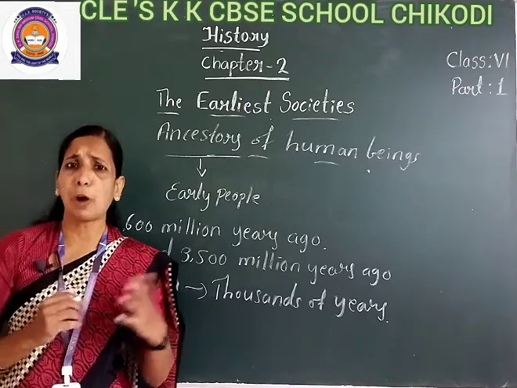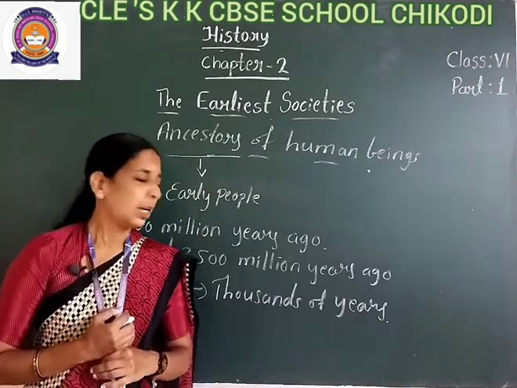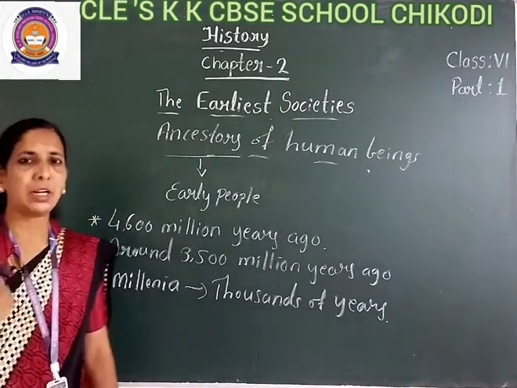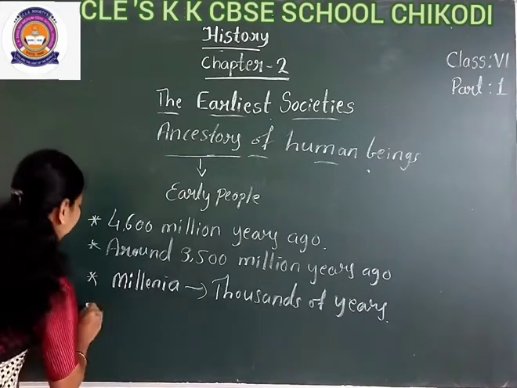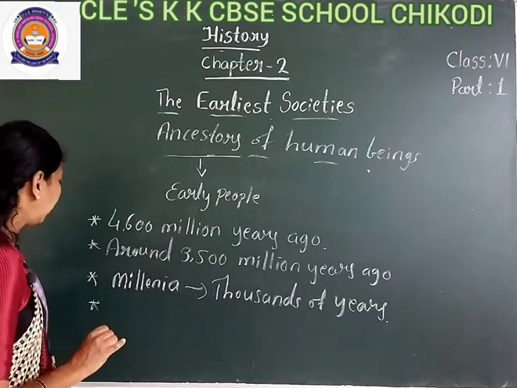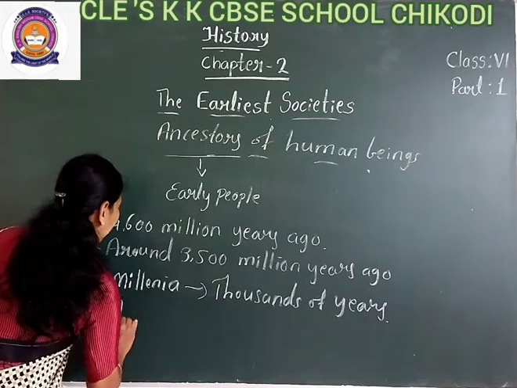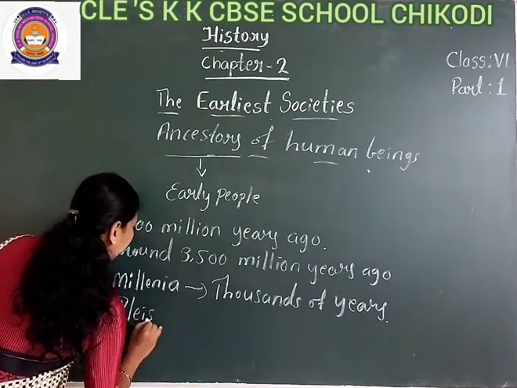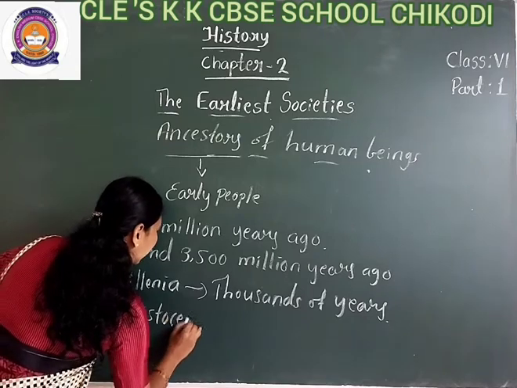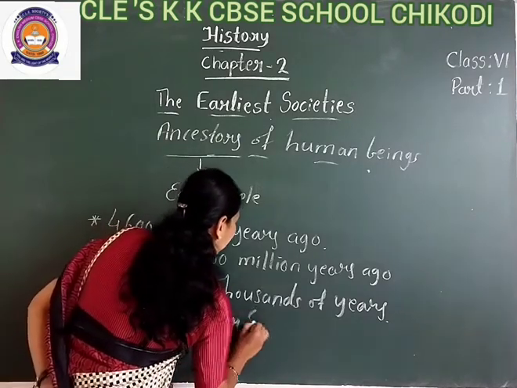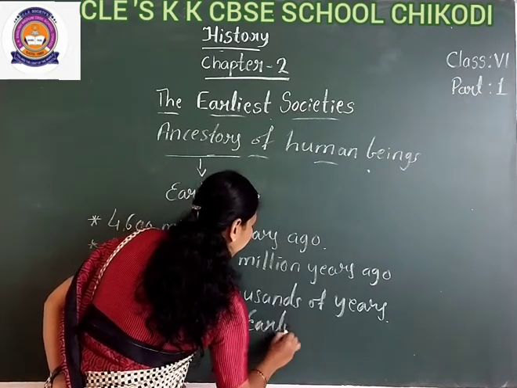And slowly the early man, the early human, appeared on the earth in the period of Pleistocene, or early Pleistocene.